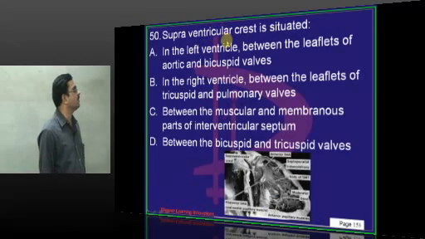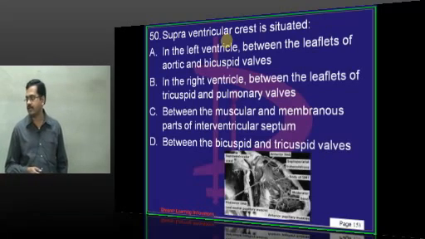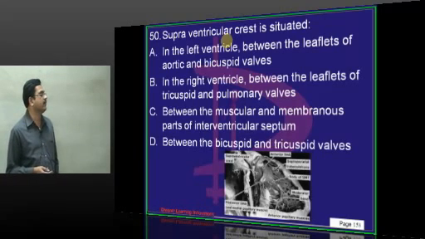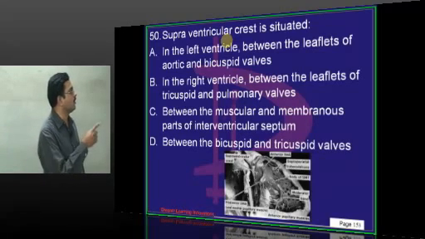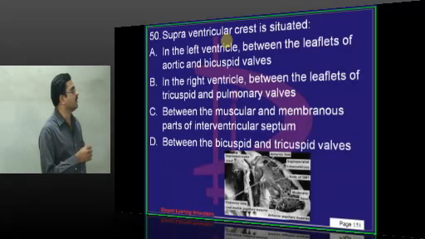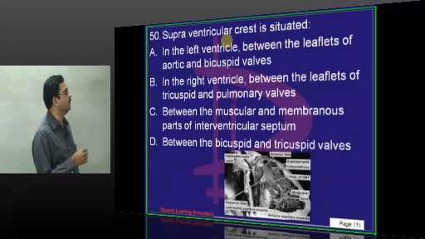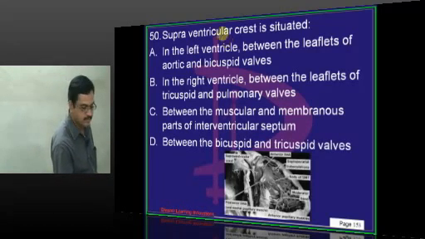Supraventricular crest is situated in. Supraventricular crest is a feature of right ventricle. It separates the two parts of the right ventricle. So there is the inflow part and the outflow part. So it is not at all a feature of left ventricle. So option A is wrong. Then right ventricle between the leaflets of tricuspid and pulmonary valves. That is correct. Between the muscular and membranous part of interventricular septum, between the bicuspid and tricuspid valves.